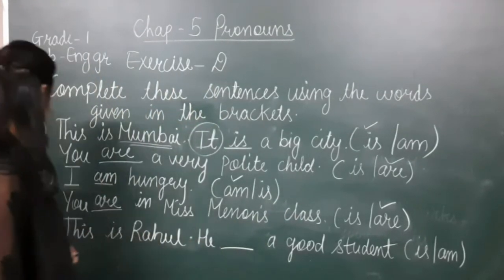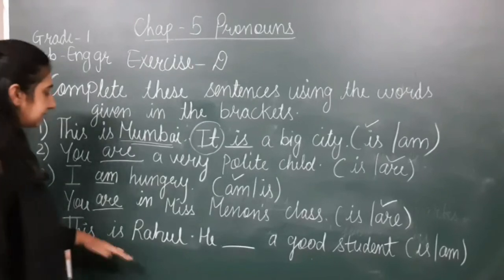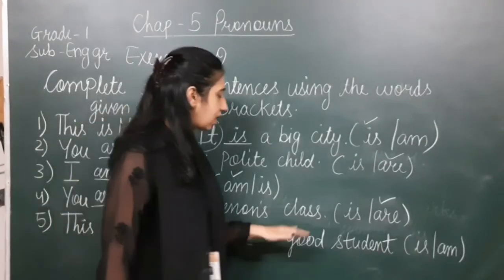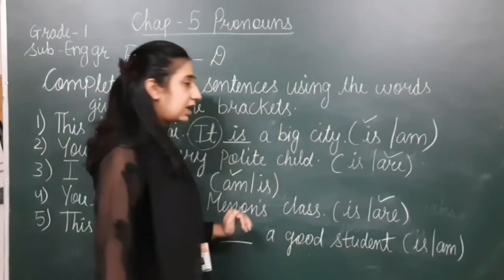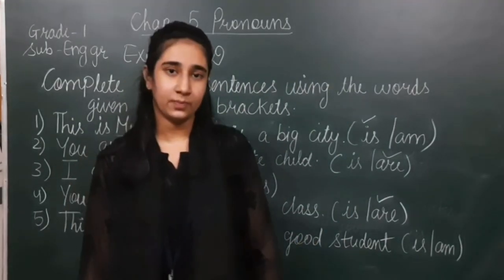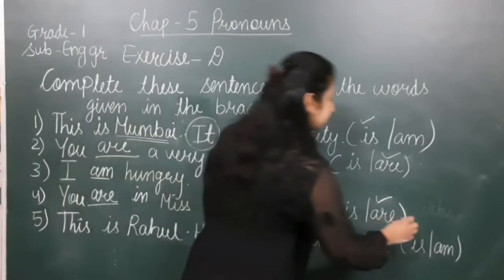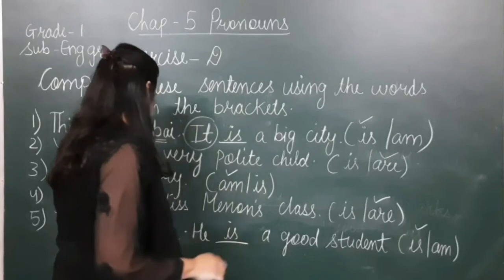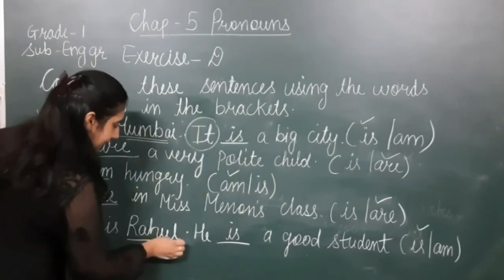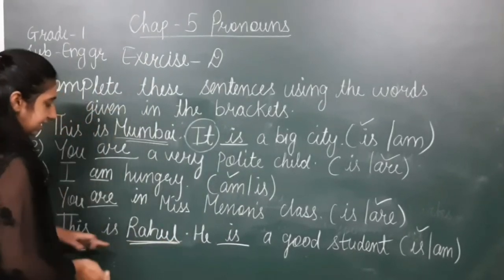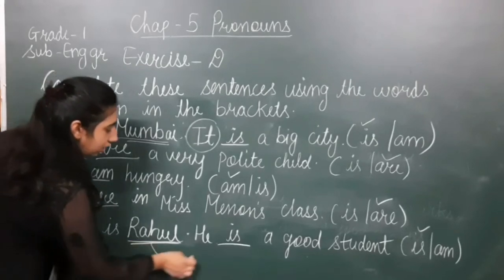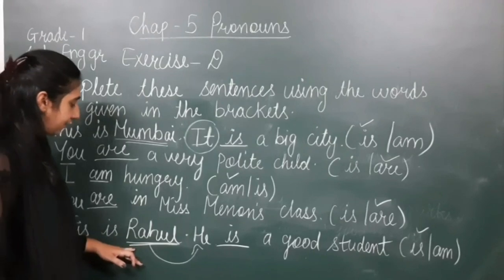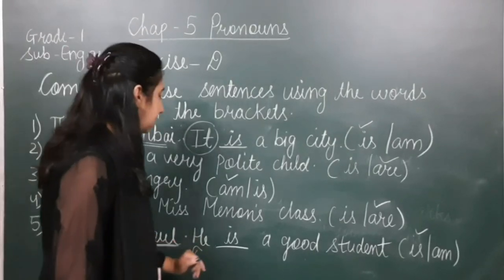Full stop. Number 5. This is Rahul. Full stop. He dash a good student. With he, what will ma'am use? Ma'am will use is with he. So here in the blank, I will write is. Here students, have a look. As in the first sentence, Rahul is written, so here I have written he, because Rahul is a boy.